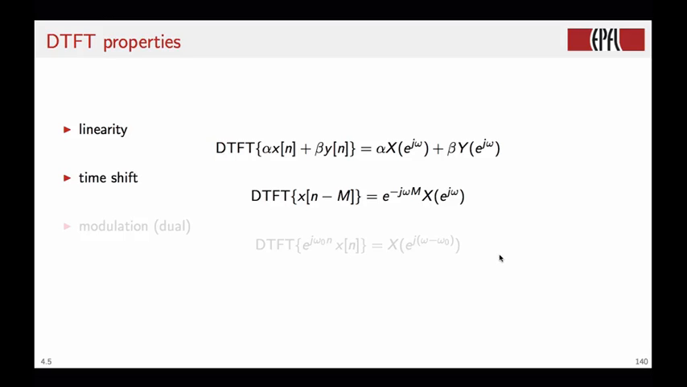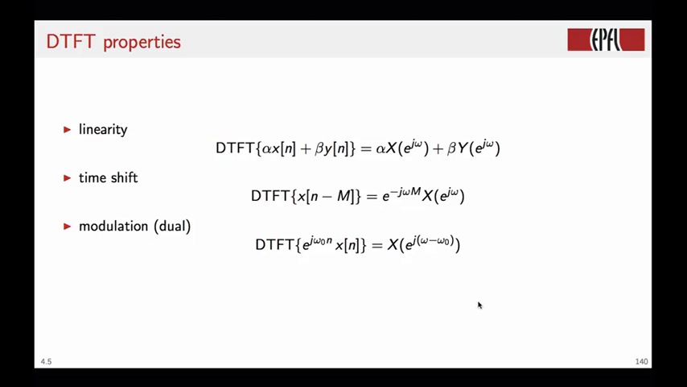A second property that is easy to prove from the definition of the DTFT is the time shift property. So if we take a sequence and we shift it in time by big M samples, the DTFT of this shifted sequence is equal to the DTFT of the original sequence times a delay factor e to the minus j omega big M, which is very similar to what we obtained in the case of the DFS when we took the shift of a periodic sequence.